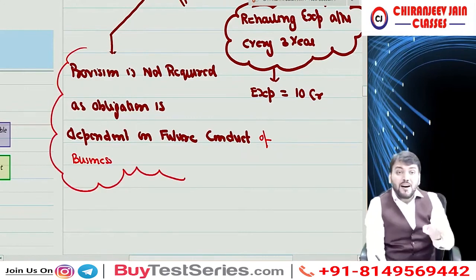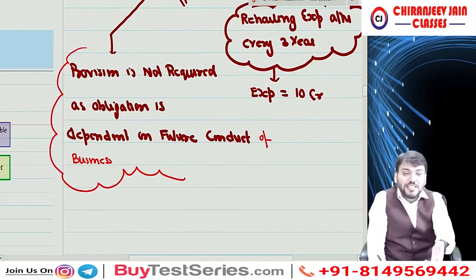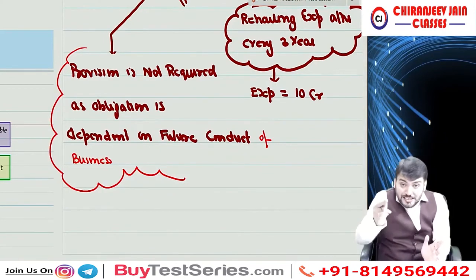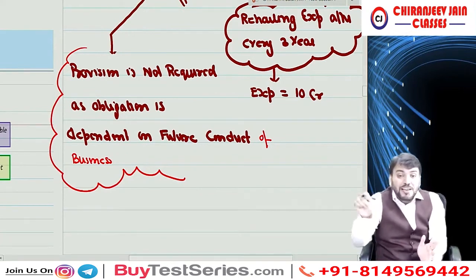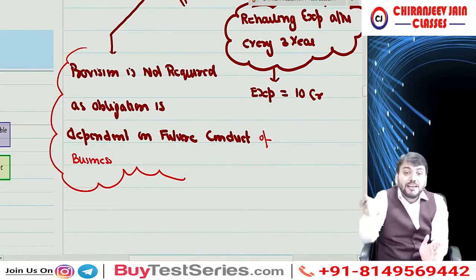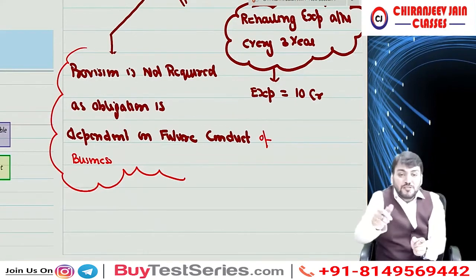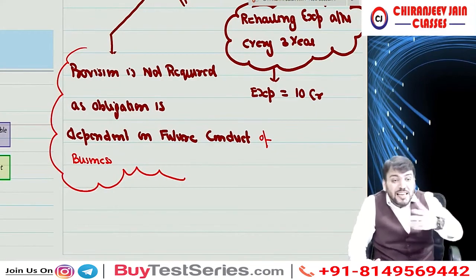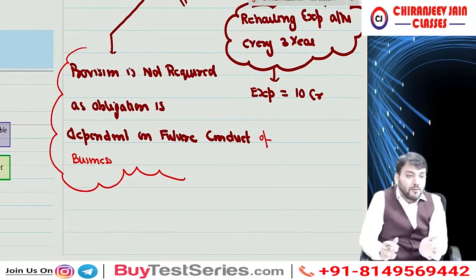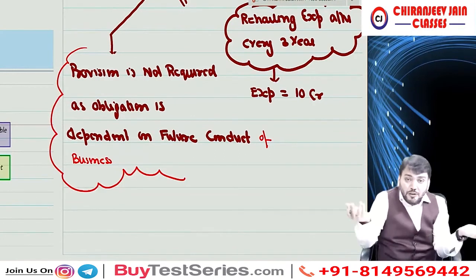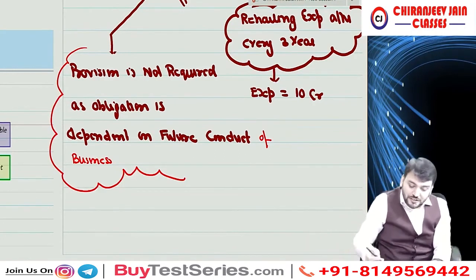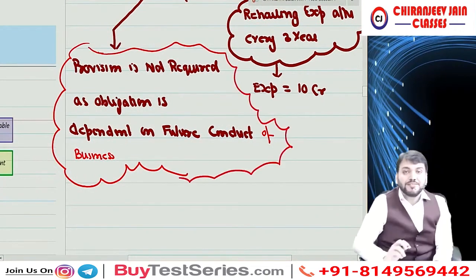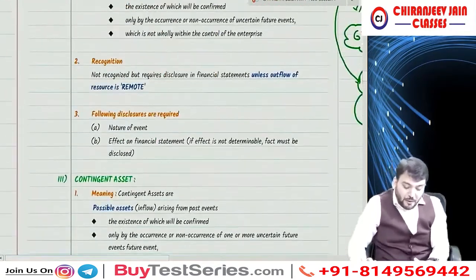Why? Because can I say before 3 years, such aeroplane may be discarded or it can be sold. So it depends upon whether the rehauling expenditure will be incurred or not. It depends upon the future conduct of business. Once the 3 years are over, the management may decide to sell it. So once they have decided to sell it, the question of expenditure for rehauling will not arise. Understood? Yes, sir. So can I say no provision is required? No provision is required. I hope you have understood this point.